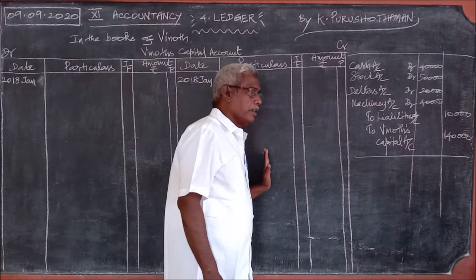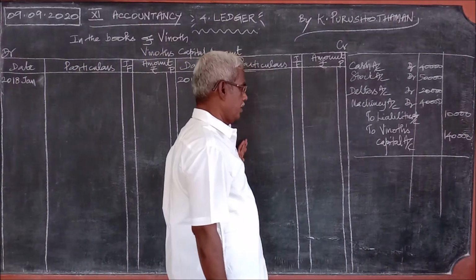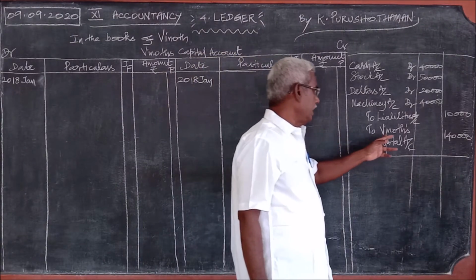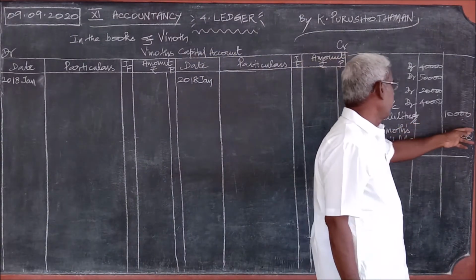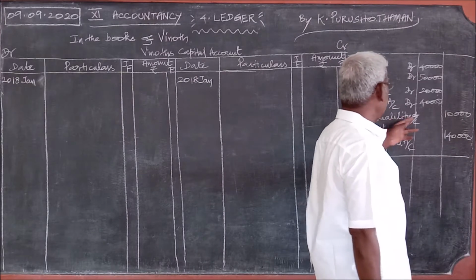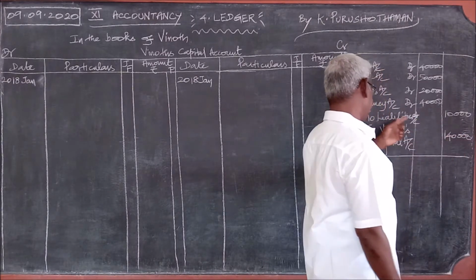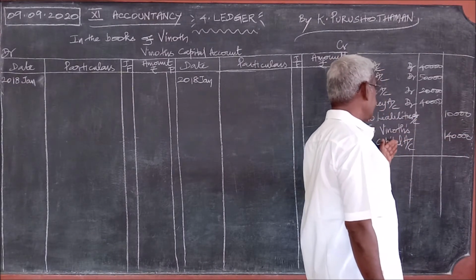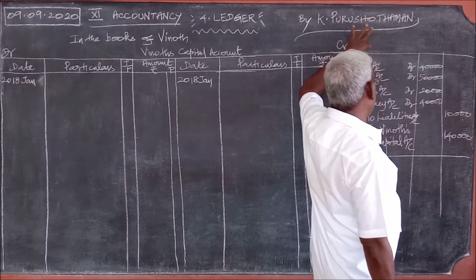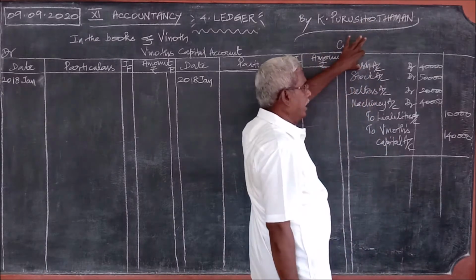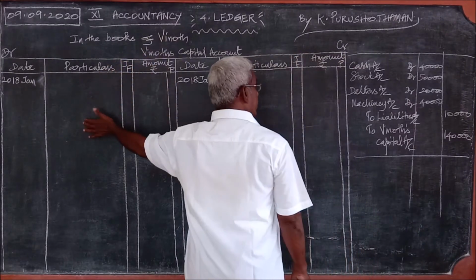Usually how do we make the postings? We are preparing the ledger for Vinod's capital. It is on the credit side. Suppose we prepare the ledger for the cash account, the entry will be on the debit.